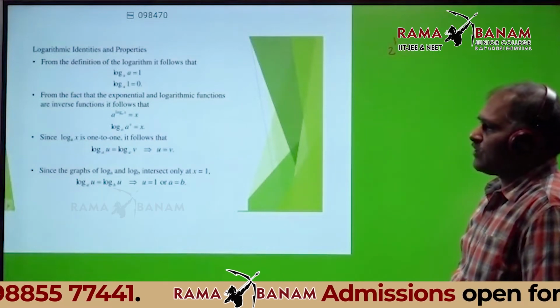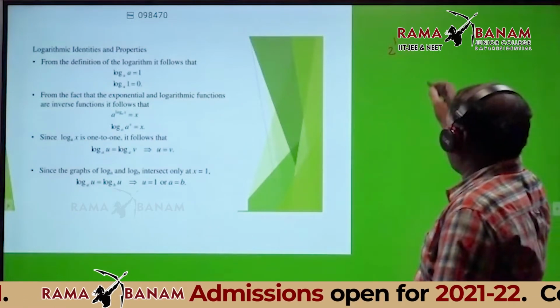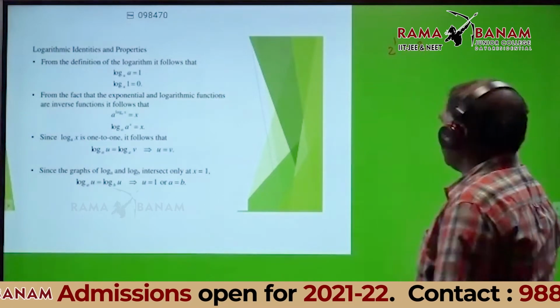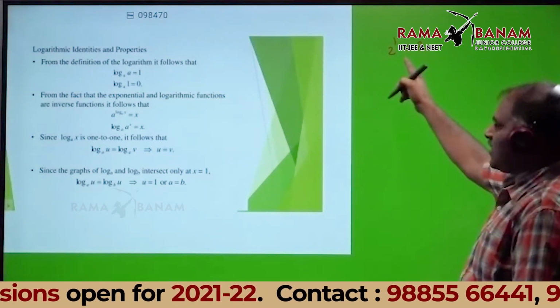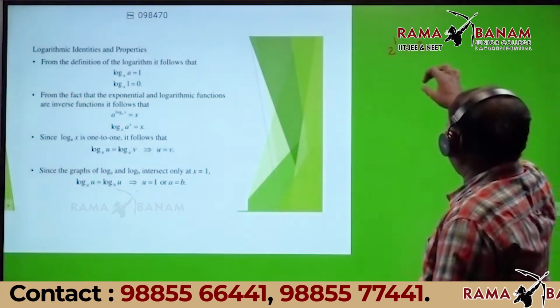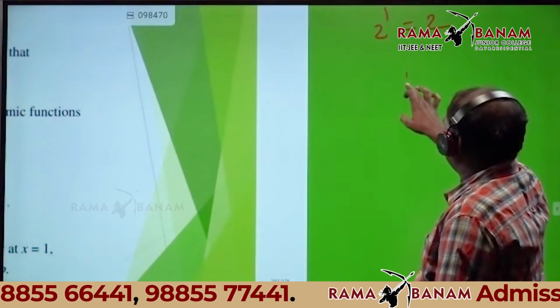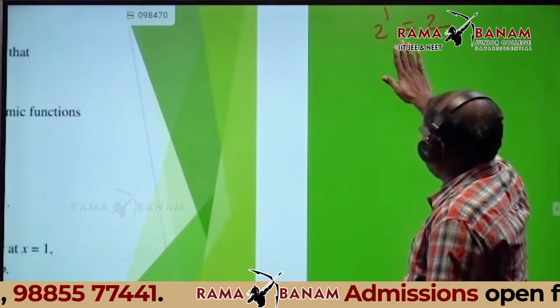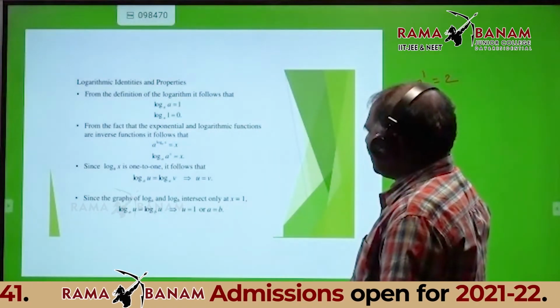Sir, can you zoom in a little? No clarity, sir. Not that one, sir, this one. The PPT slide. Yes, sir. Okay.